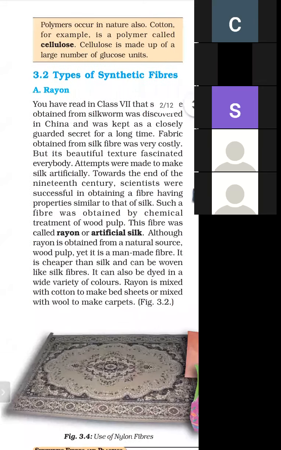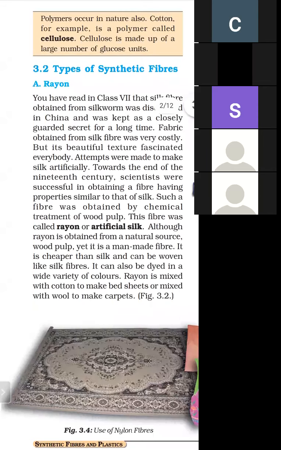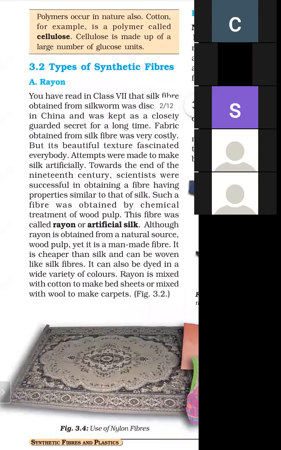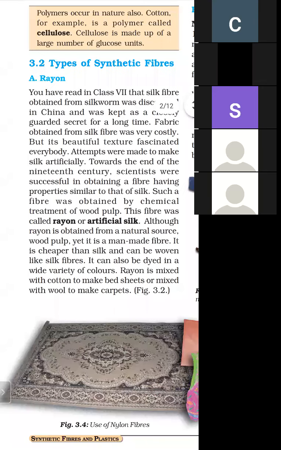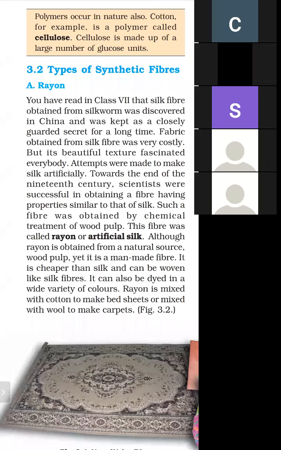And how is rayon made? In the previous class, we studied that silk fiber is obtained from the silkworm, and it was discovered in China. When silk was discovered in China, it was kept secret for a long time. The silk obtained from the silkworm was very shining and used for making clothes.